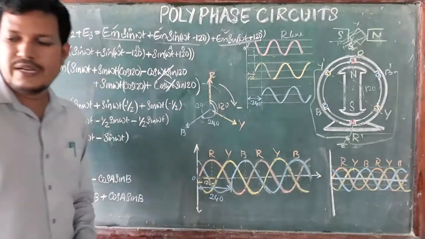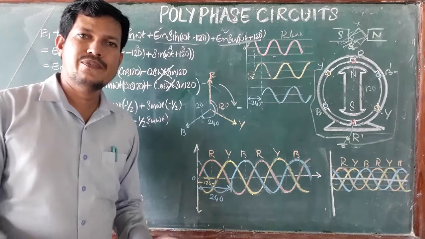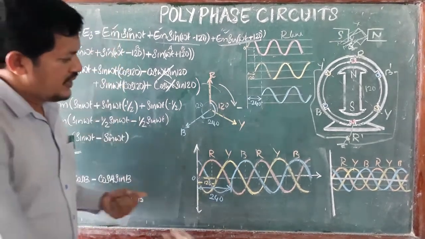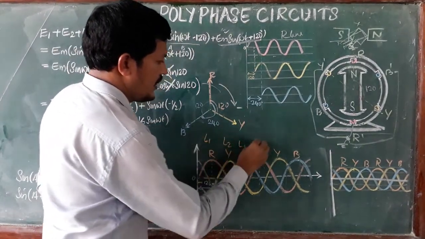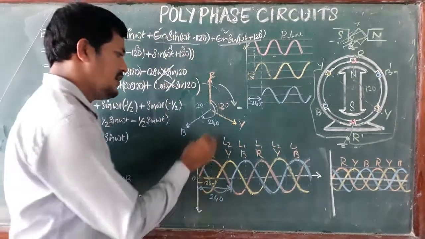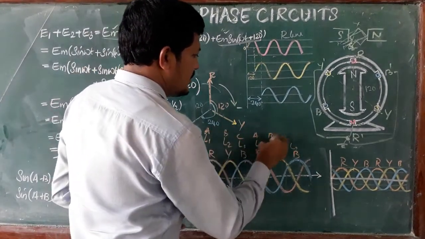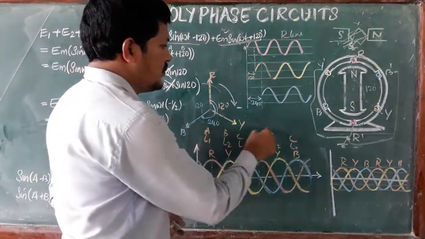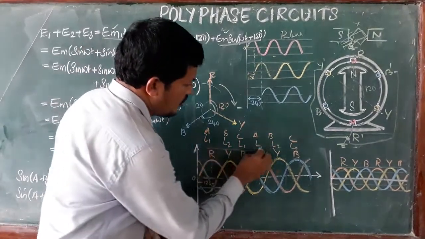It's just a naming. In India we commonly use R, Y, B: R phase, Y phase, B phase. In European countries, U1, U2, U3 like this. And we can say line 1, line 2, line 3, or L1, L2, L3. Or we can indicate A, B, C: A line, B line, C line. Or UVW. Any names we can select, but in India we have already chosen R, Y, B.